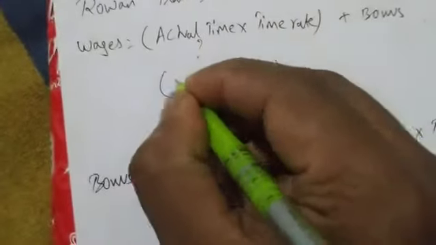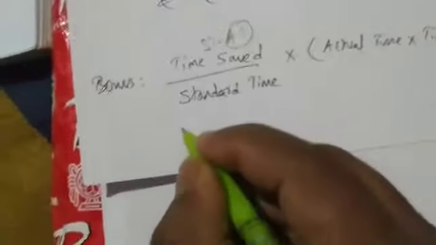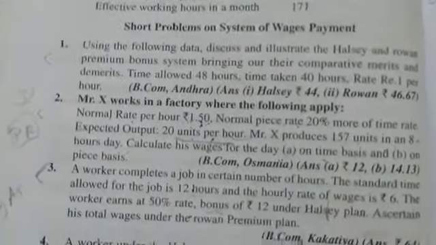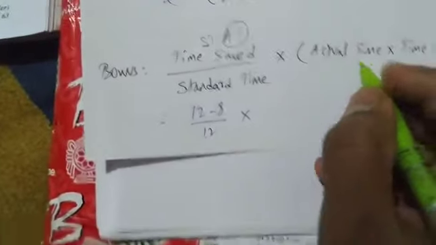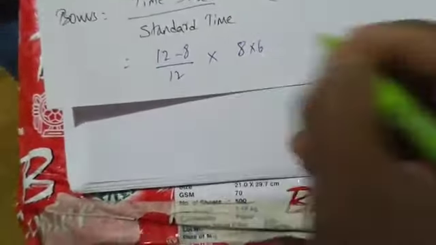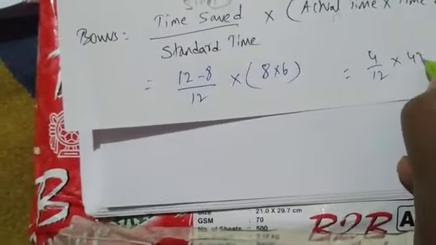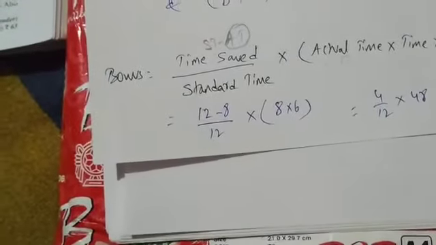Let us solve now. Here, actual time is how much? 8 hours. 8 hours is the actual time we found, into 6. Bonus we have to find out. The time saved is how much? How much is standard time? See in the question, 12 hours standard time. So 12 minus 8 divided by 12 into, can I write this 8 as 48 like this? 8 into 6. Yes, now I am doing here. 4 divided by 12 into 48. 4 divided by 12 into 48, I am getting